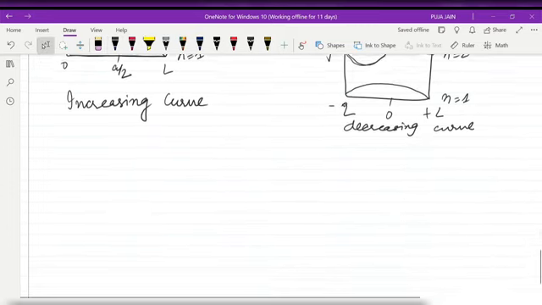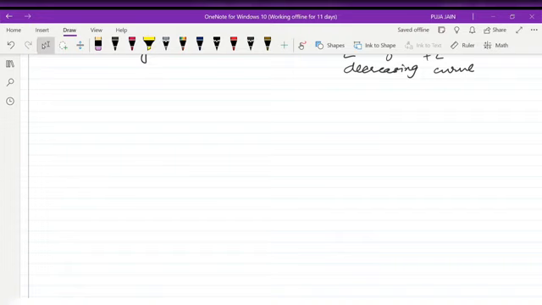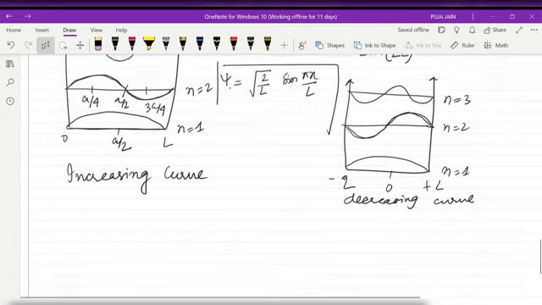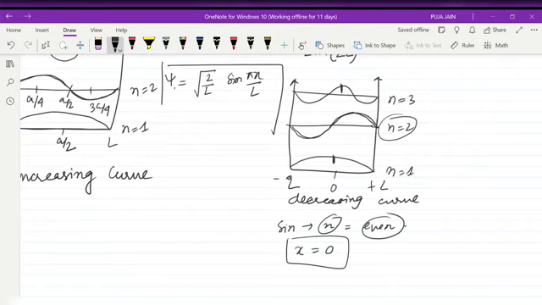Next we are going to discuss phase velocity and group velocity. But first, one thing have you noticed? When n is even, that is n equals 2, at x equals 0 I am getting a minimum.